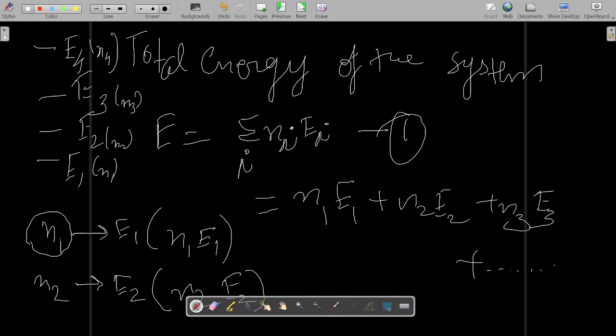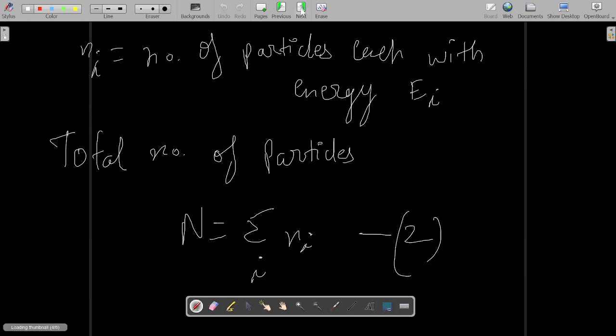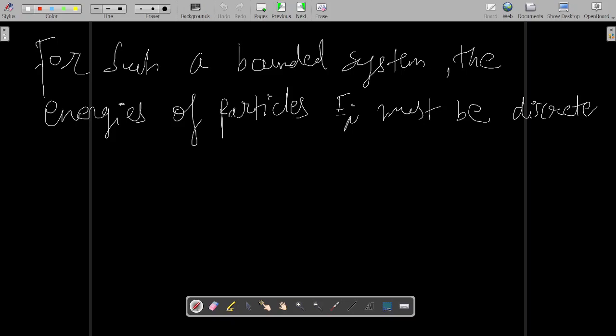So for such a bounded system, the energies of particles Ei must be discrete. And in quantum mechanics, the energy levels are discrete. Like the particles in a 3D box, you will learn this in quantum mechanics, which I haven't taught you yet.